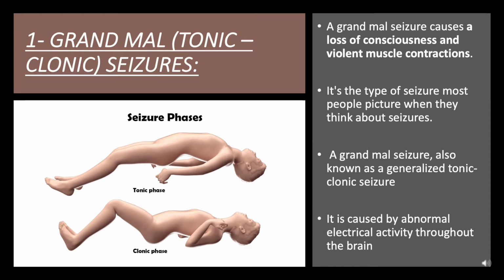Grand mal, tonic-clonic seizures. A grand mal seizure causes a loss of consciousness and violent muscle contractions. It's the type of seizure most people picture when they think about seizures. A grand mal seizure, also known as a generalized tonic-clonic seizure, is caused by abnormal electrical activity throughout the brain.